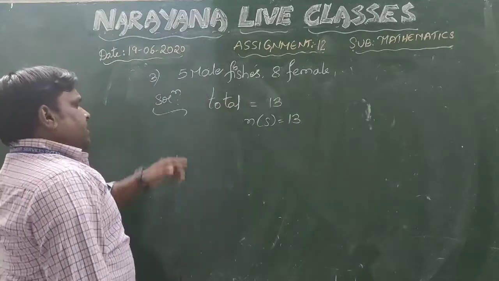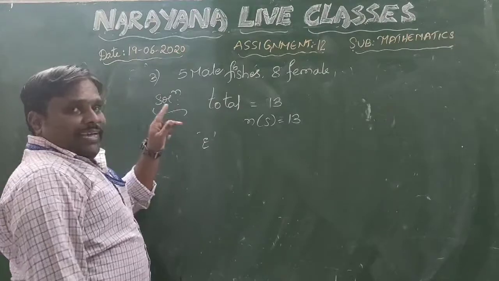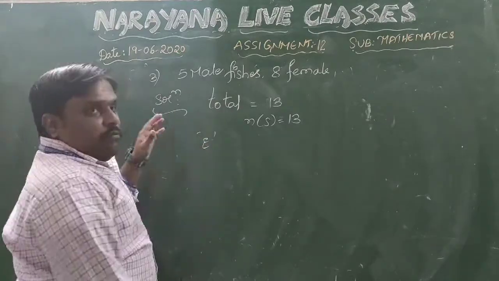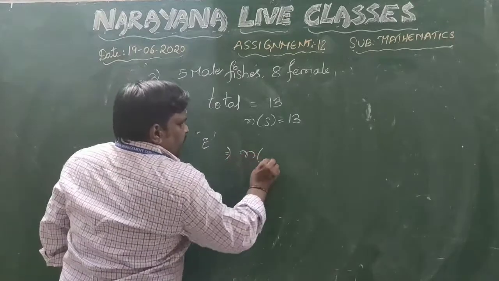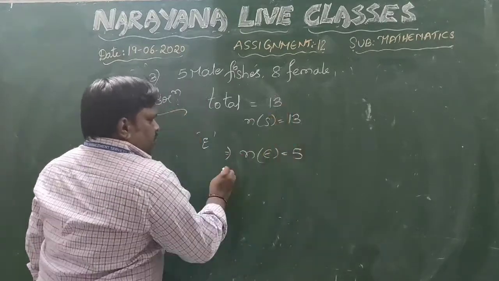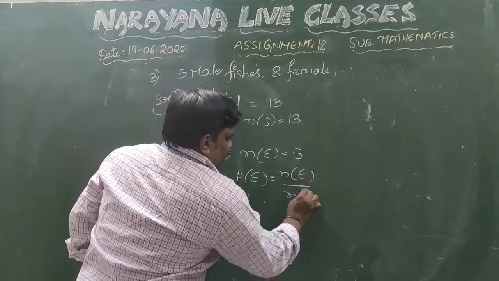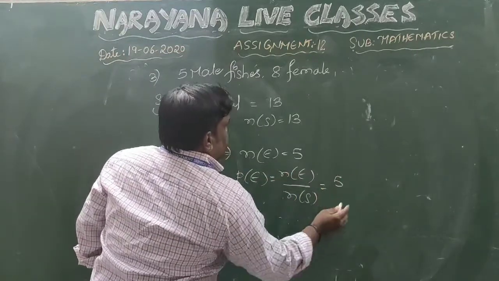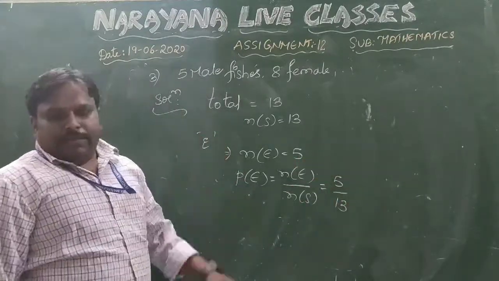Now he is asking, let us suppose we take E as the event of getting a male fish. When you take E as the event of getting a male fish, what are the favorable outcomes? Favorable outcomes are 5. So N of E is equal to 5. Therefore, P of E is equal to N of E by N of S, which is nothing but 5 by 13. Okay, this is question number 3.